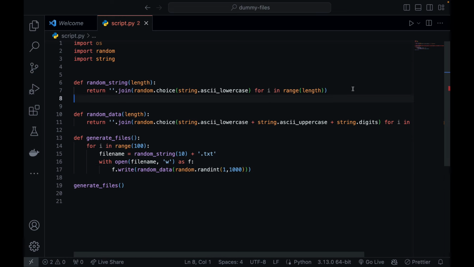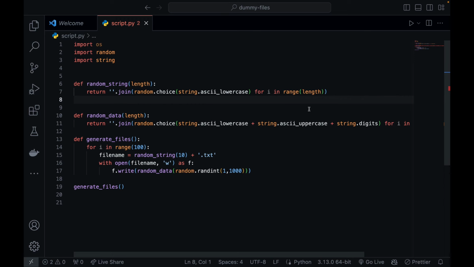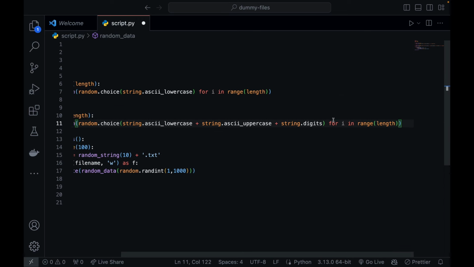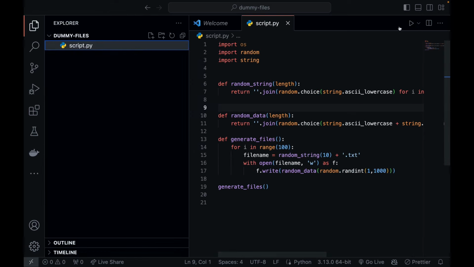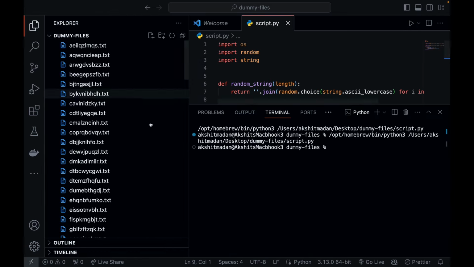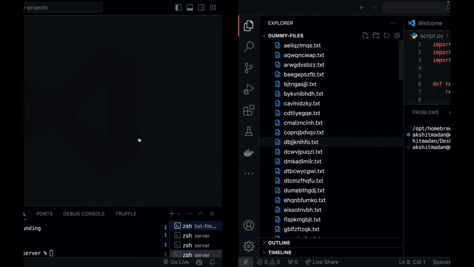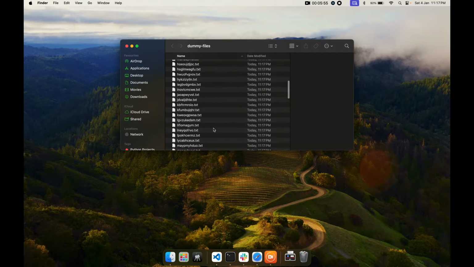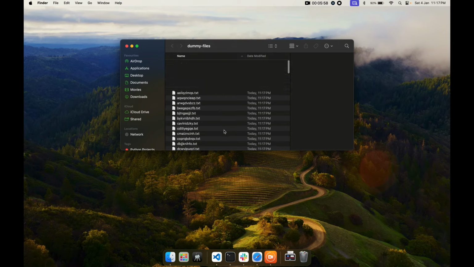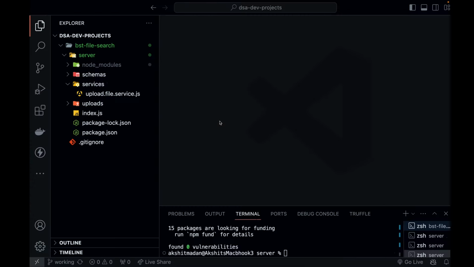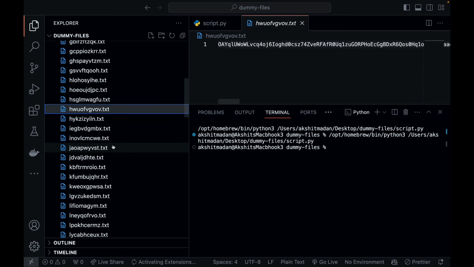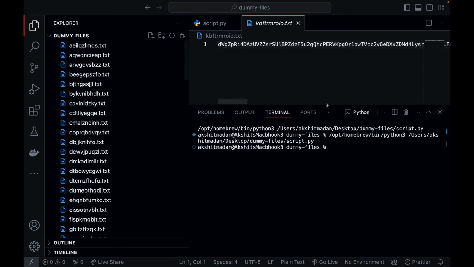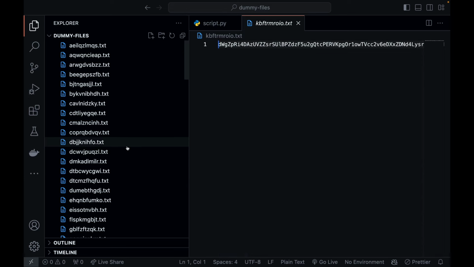Let's run this script. There is an issue. Okay, let's remove this. Yeah, now no issue is there. Let's run this and see if we get 100 files over here. You can see 100 files are generated, and you can also see these 100 files in my file explorer. Even if you are on Windows or Linux, this code is going to work without any issue. This has generated random files which I can upload to my binary search tree, and any file that is there I can also search in that binary search tree.